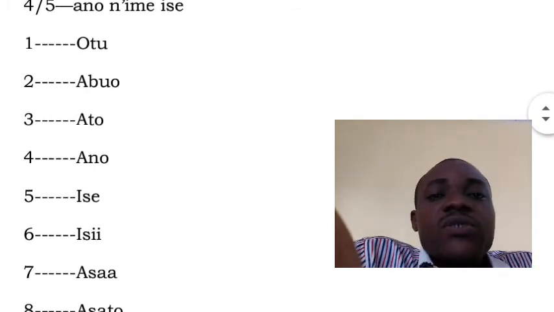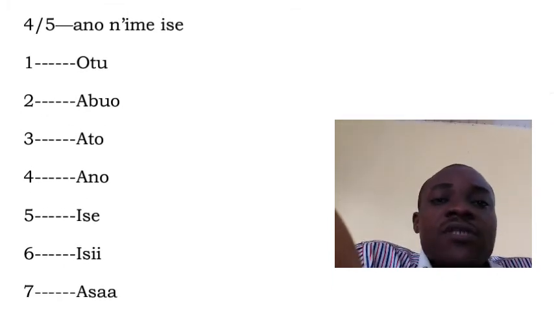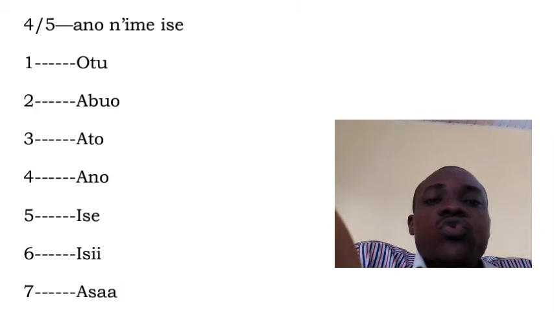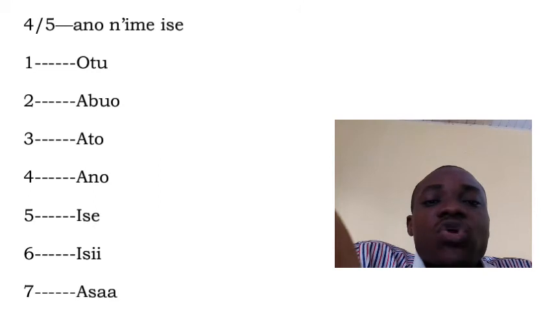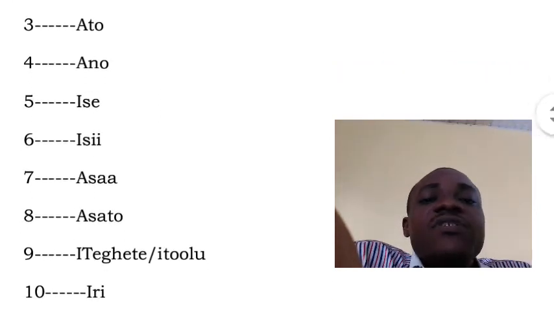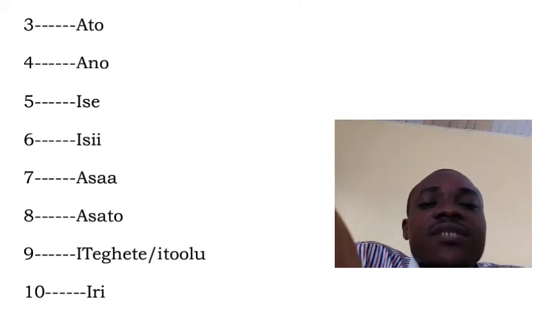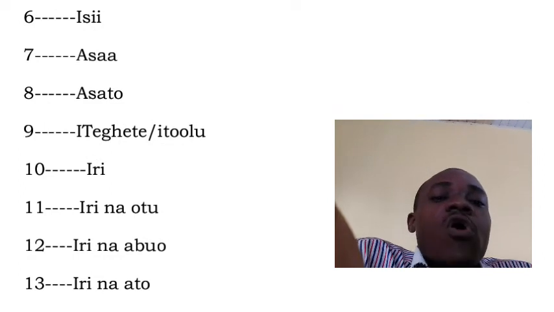Now let's start this one now. Have 1 O2, the main reading. Let's start from the beginning. 1 O2, 2 abụọ, 3 atọ, 4 anọ, 5 ise, 6 isii, 7 asaa, 8 asatọ, 9 iteghete ma ọ bụ itoolu.